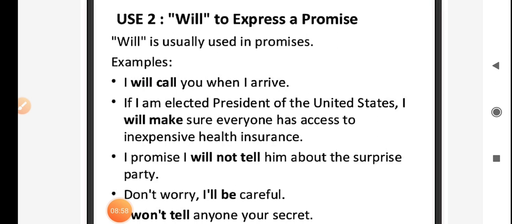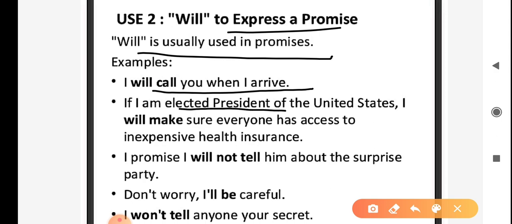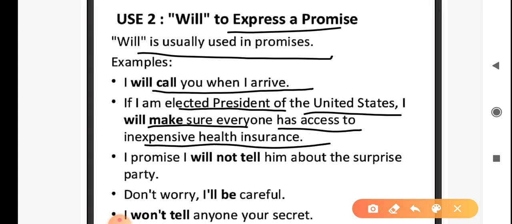Next, use of will to express a promise. Will is usually used in promises. For example, I will call you when I arrive. If I am elected President of the United States, I will make sure everyone has access to inexpensive health insurance.